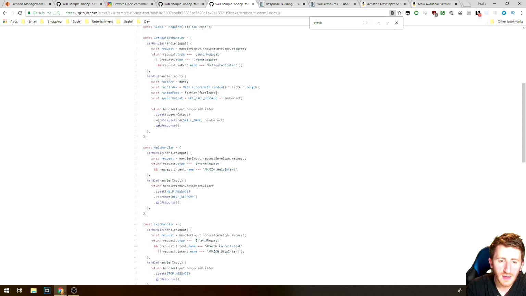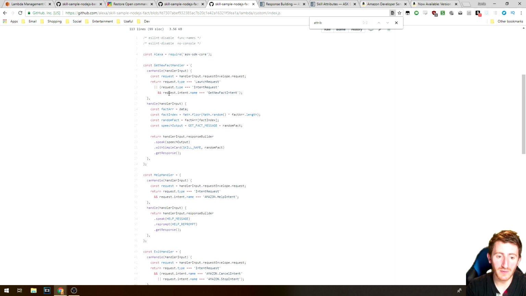You can see here we're using the return keyword in our code: return handler input dot response builder, and then we add all of the stuff that we want. In this case, we're adding a dot speak, so that's the initial thing Alexa says. With simple card, we're going to send a card. It's all in the documentation, everything that you can add.